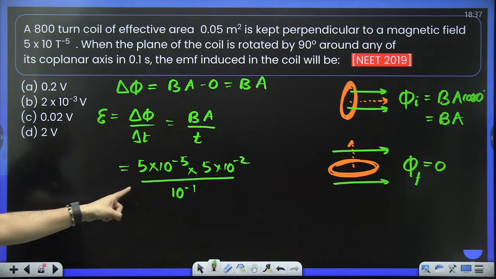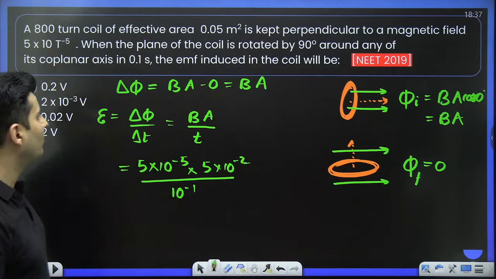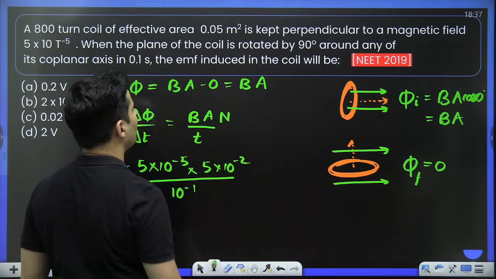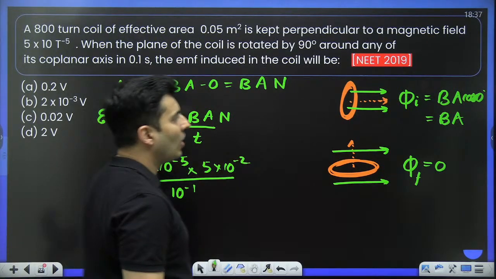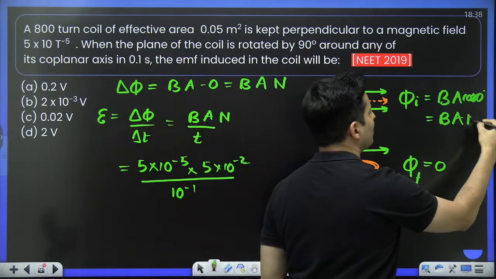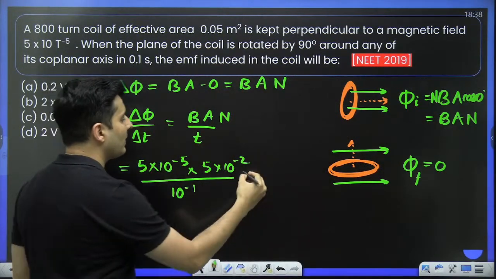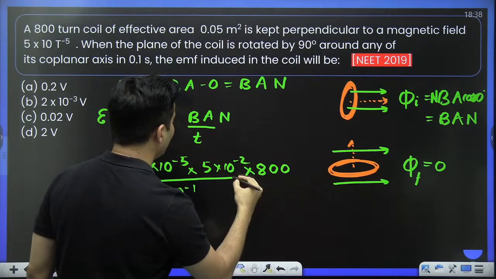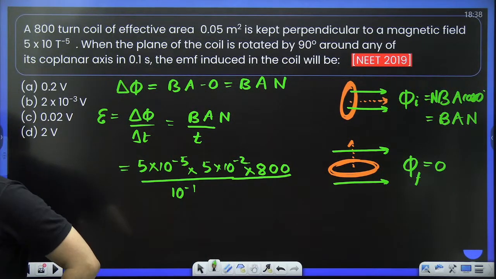Now, if you look at this, there is something missing, and the something missing is the number of turns. So I'll also have to multiply it with n, because there are n number of turns over here. So do not forget that n value. When I multiply it with the number of turns, which is basically 800 over here, I will get the final answer. So what are you guys getting? Yes, very good, Srinath. Yes, the number of turns.